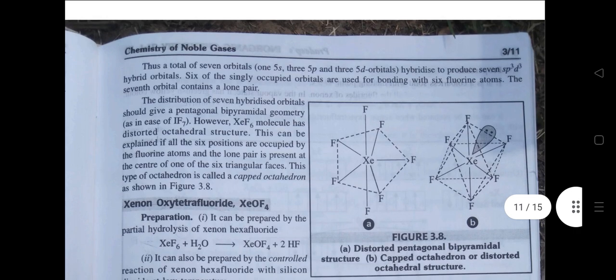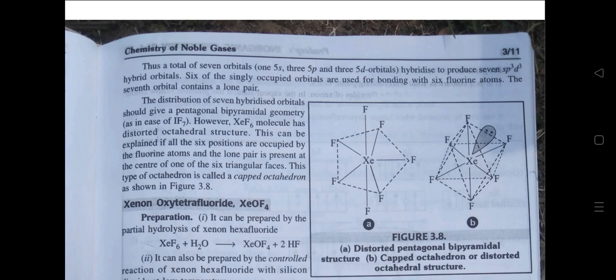Thus, a total of 7 orbitals hybridize to produce 7 sp3d3 hybrid orbitals. 6 of the singly occupied orbitals are used for bonding with 6 fluorine atoms. The 7th orbital contains a lone pair. The distribution of 7 hybridized orbitals should give a pentagonal bipyramidal geometry.